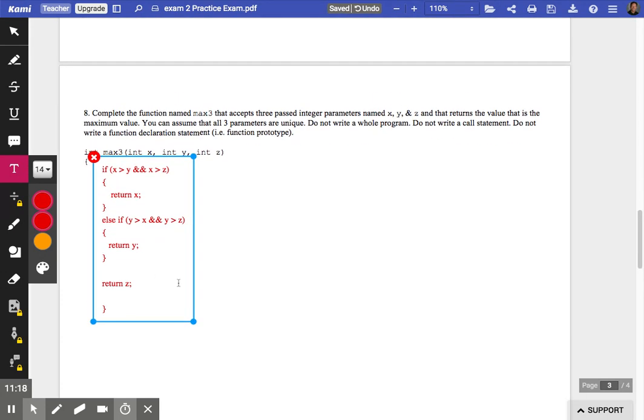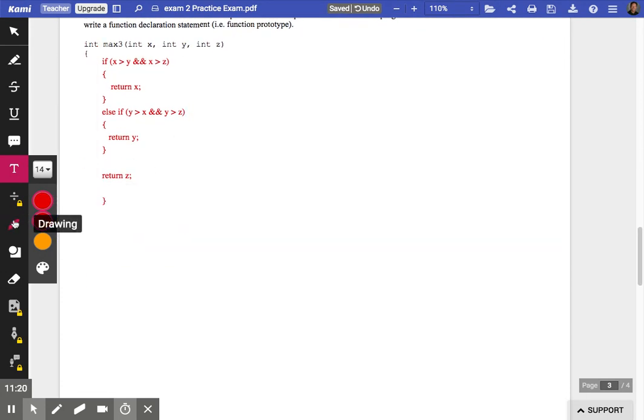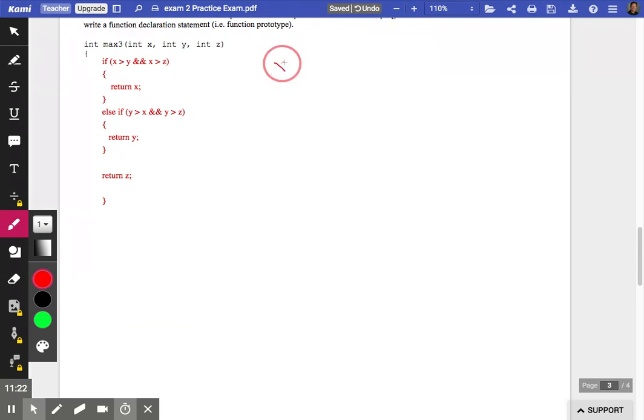So there's an answer. You should now run through this with a bunch of test cases, just pretending that x, y, and z are different numbers, perhaps like 1, 2, and 3, where the 3 should be the expected return value. If you have, say, 3, 2, and 1, plugging in for these three parameters in that order, the x should be returned again, the value 3, but this time it's coming from the variable x.